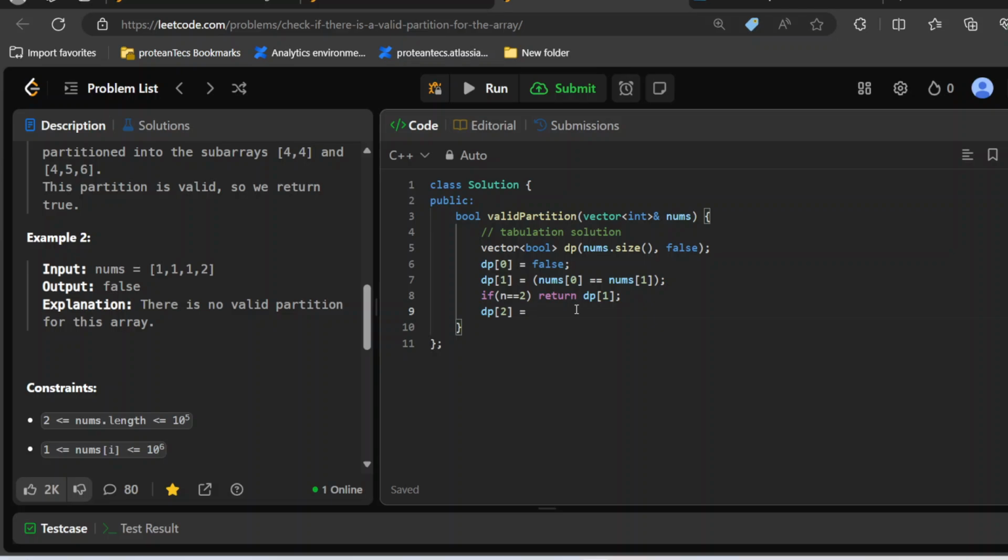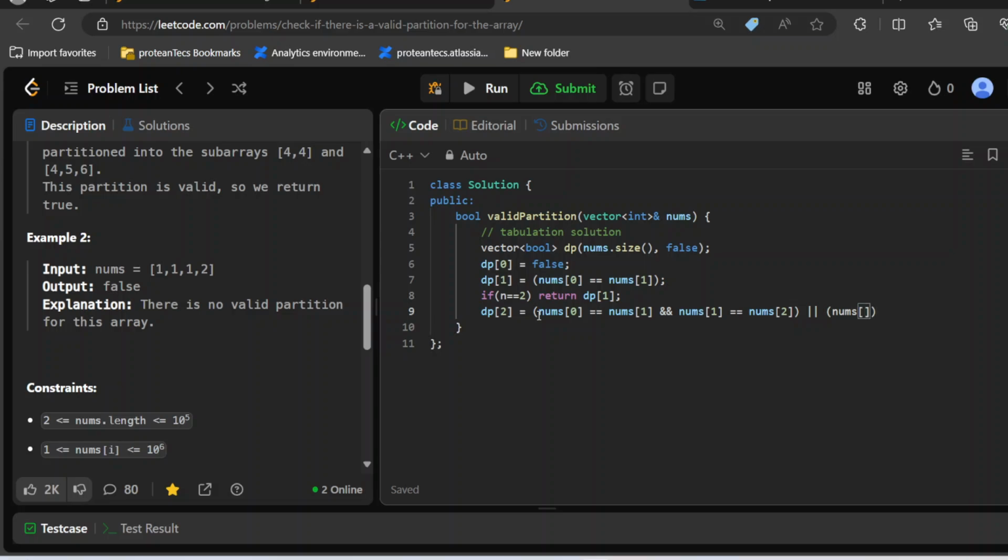So let's see. Now I'll just come over here and we need to check if those three elements are equal or are in increasing order. So I'll write over here, if nums of 0 is equal to nums of 1 and nums of 1 is equal to nums of 2, if this is the case, then I want it to be true. Or there's another case.